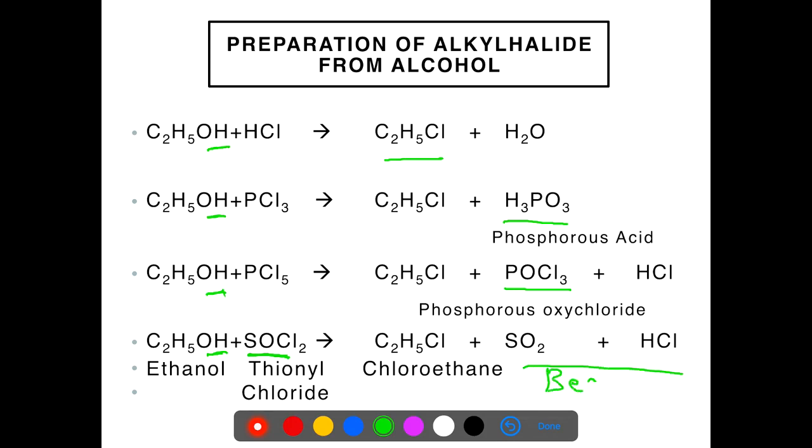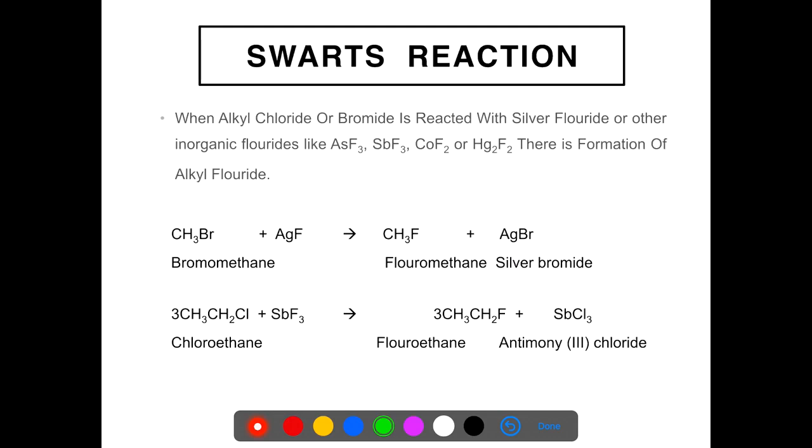This last reaction is considered the best method for preparing chloroethane from ethanol because sulfur dioxide and HCl are present in the gaseous state, so these are released and we get only one product, that is C2H5Cl.